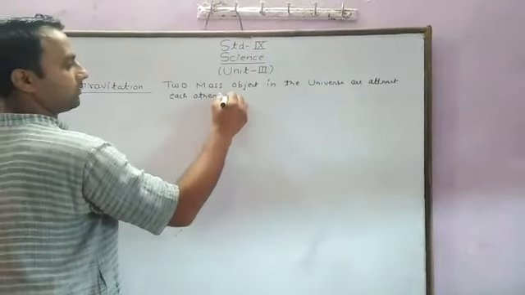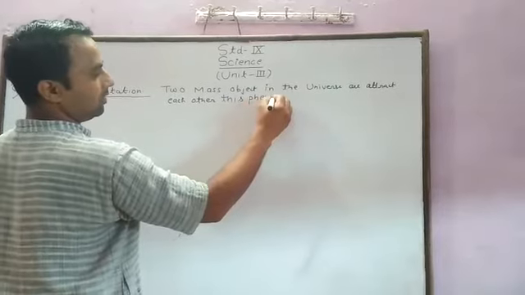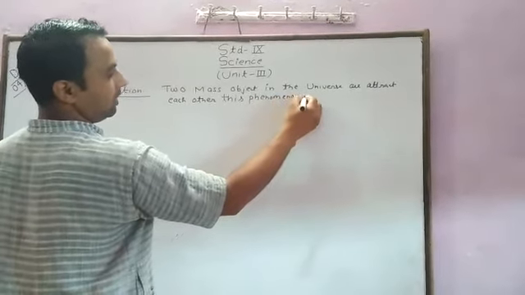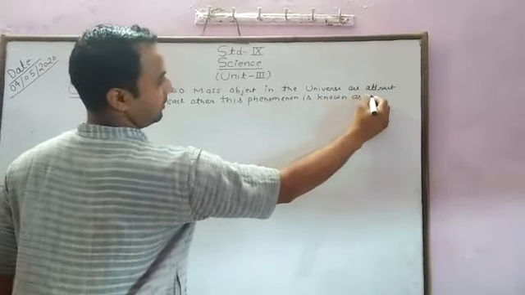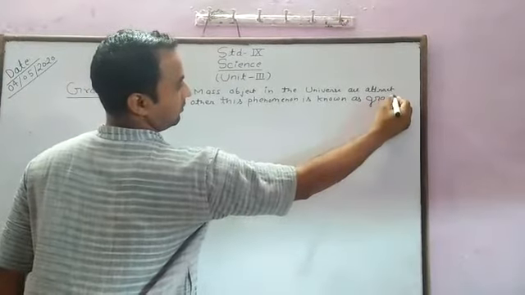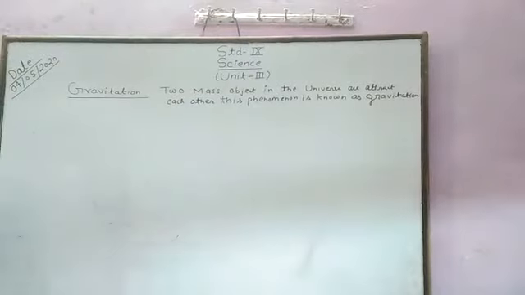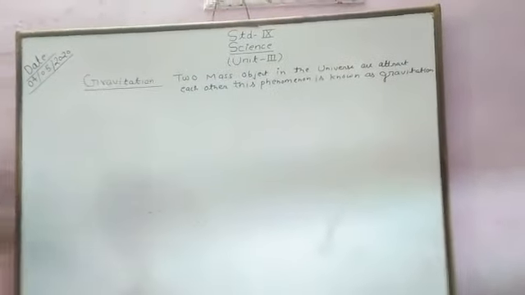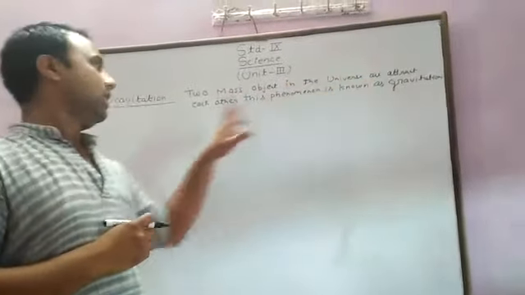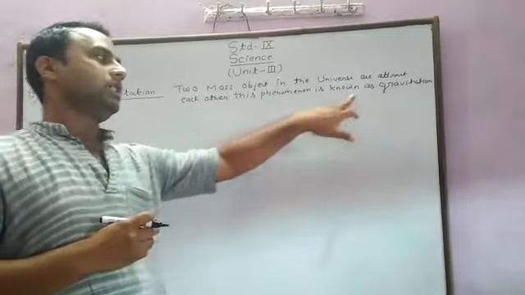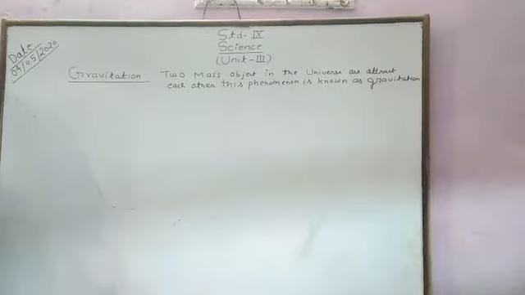This phenomenon is known as gravitation. This is the basic definition related to gravitation. Two mass objects in the universe attract each other. This phenomenon is known as gravitation. This is the basic definition which is related to gravitation.